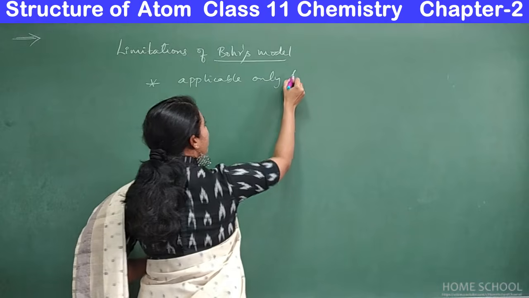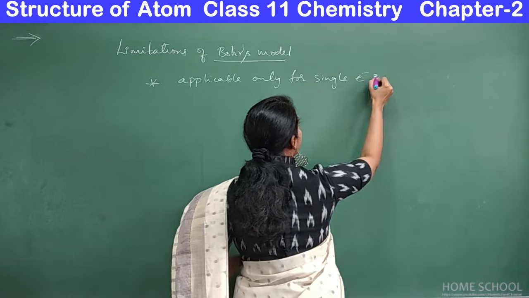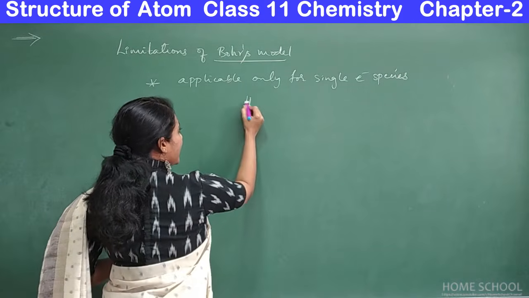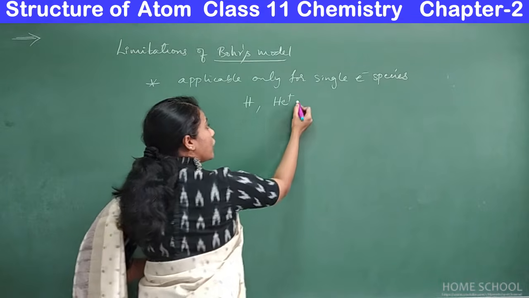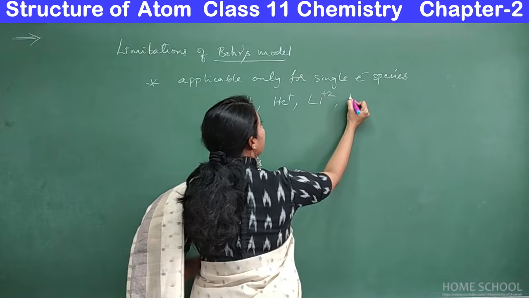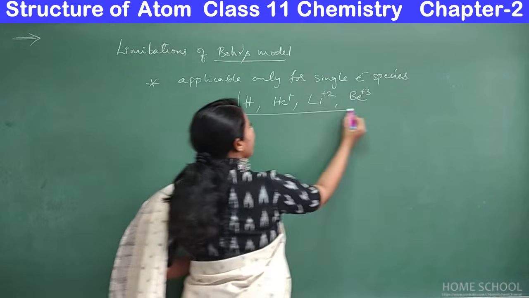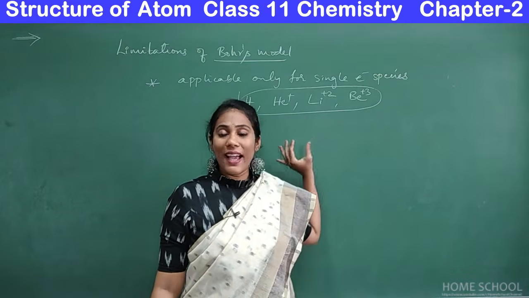What are the single-electron species we have? One is hydrogen, then helium plus, lithium plus 2 ion and beryllium plus 3 ion. So it is applicable only for these particular ions or atom.